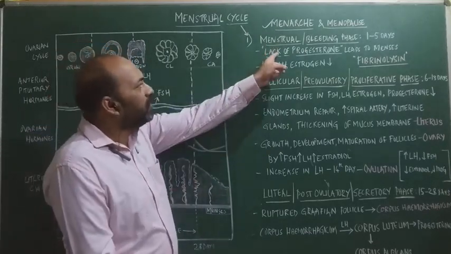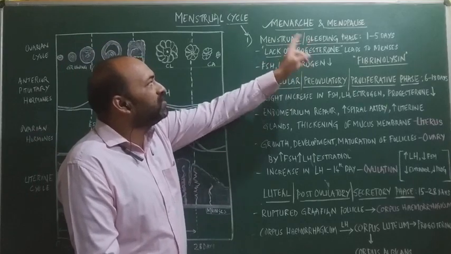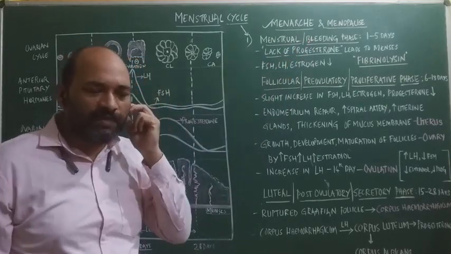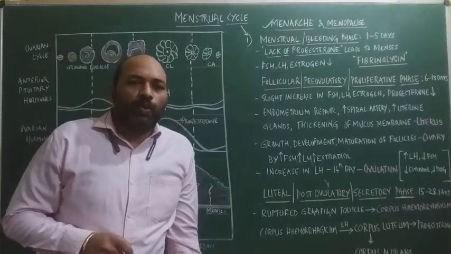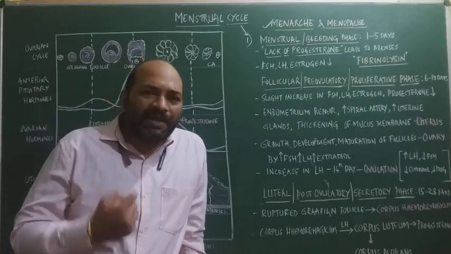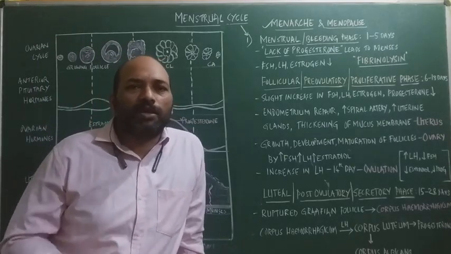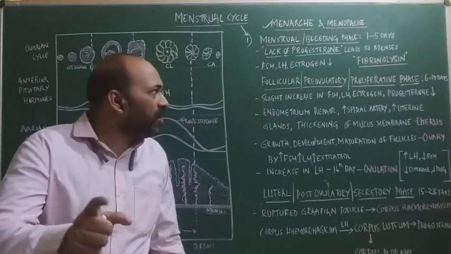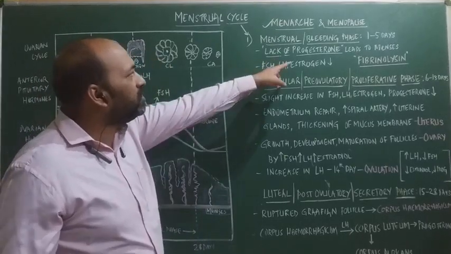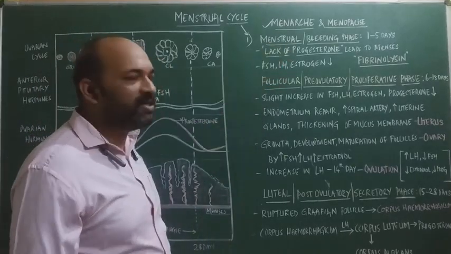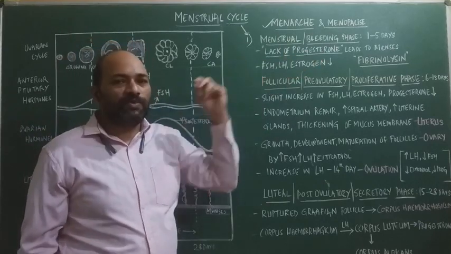So due to lack of progesterone, the bleeding phase or the menstrual phase is seen, where the secondary oocyte which has been released from the ovary is not fertilized. Remember that lack of progesterone results in the bleeding phase, which occurs for 1 to 5 days.